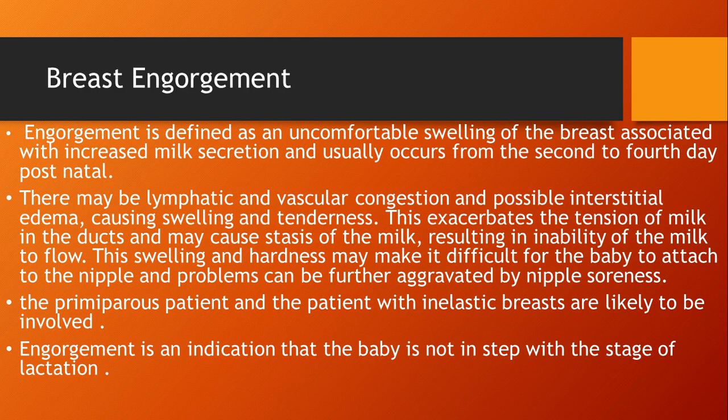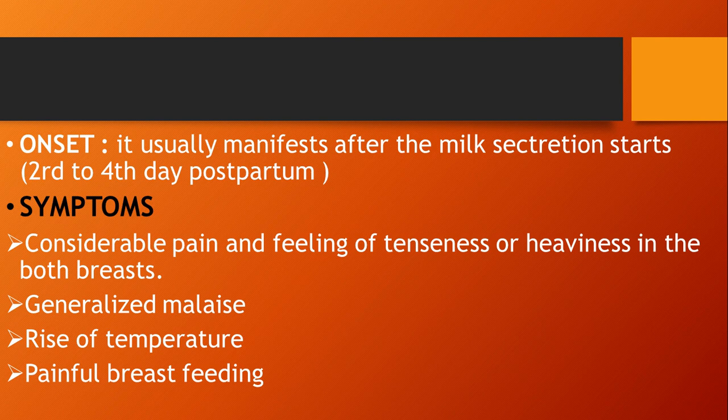The primiparous patient and the patient with inelastic breasts are likely to be involved. Engorgement is an indication that the baby is not in step with the stage of lactation. So the best management for this breast engorgement is exclusive breastfeeding as soon as possible after the delivery. We can give counseling regarding wearing a supportive bra and hot application, and the application of cabbage leaves is also very effective in the management of breast engorgement. The onset usually manifests after the milk secretion starts, second to fourth day postpartum.